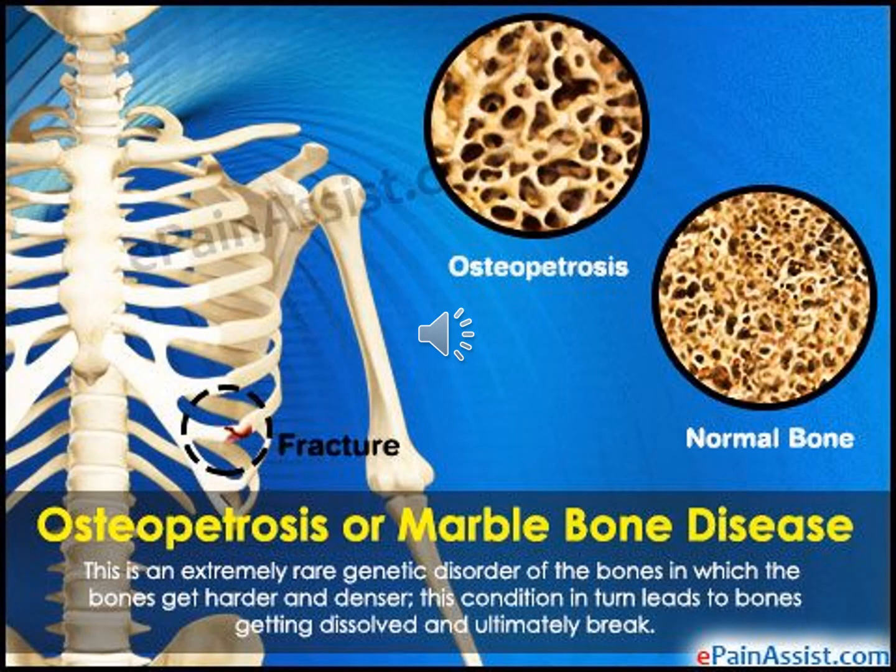Now we are going to discuss osteopetrosis. Osteopetrosis is also known as marble bone disease. It is a genetic disorder in which bones get harder and denser, and eventually the bones become weak and they break and fracture. What happens in osteopetrosis, or marble bone disease, is that the bones become heavy and dense, just like stones. They are known as marble bones.